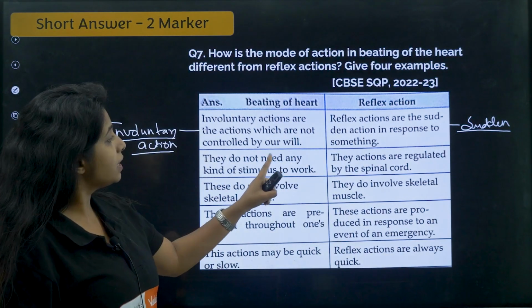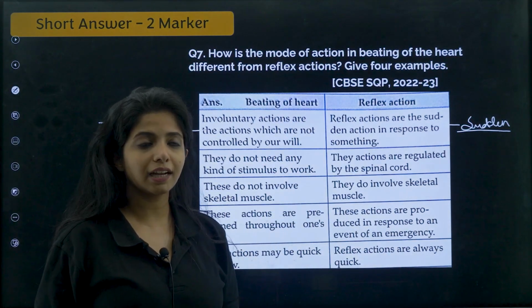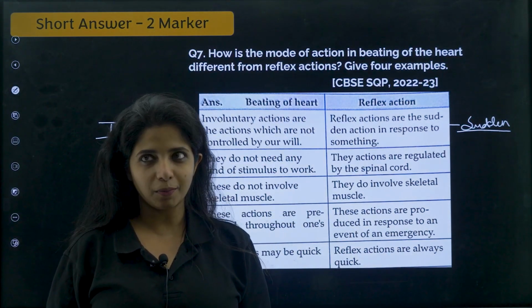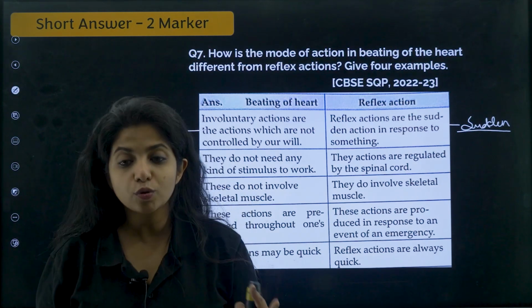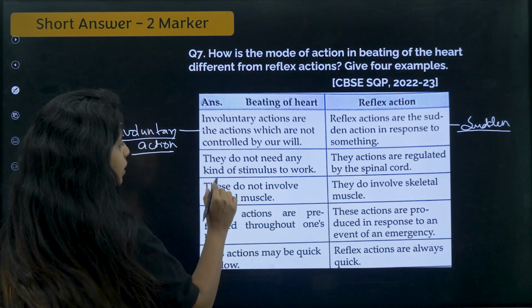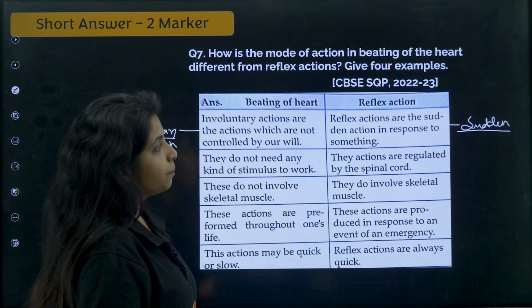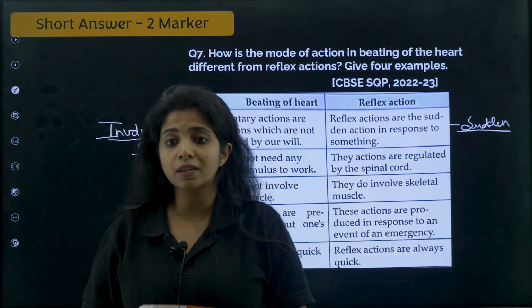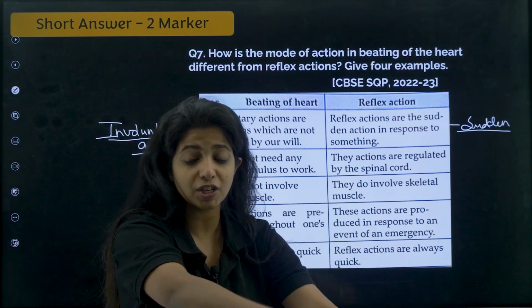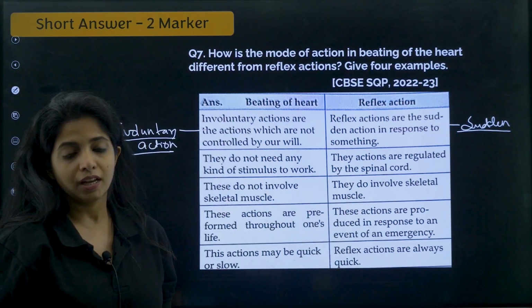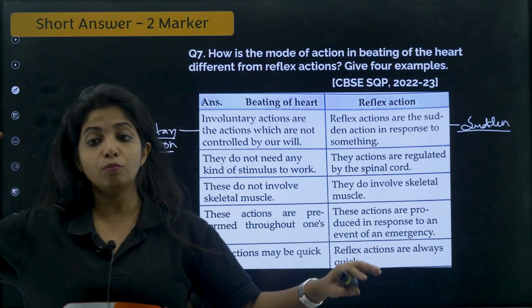Second thing, they do not need any kind of stimulus to work. Does the heart say that only if you smile looking at me, or basically only if you touch me, I will be working? No, it's not like that. There is no stimulus that is needed over here. So, involuntary action, they do not have any stimulus. But over here, in reflex action, you need a stimulus. For example, there is a hot pan, I touch it. The hotness, the temperature that is over here, that is the stimulus. That will create an action that is me moving away my hand.